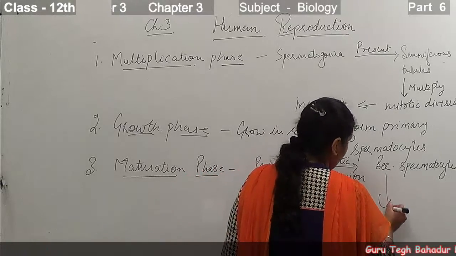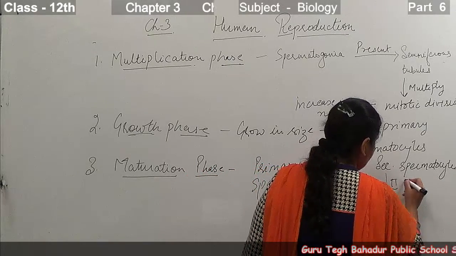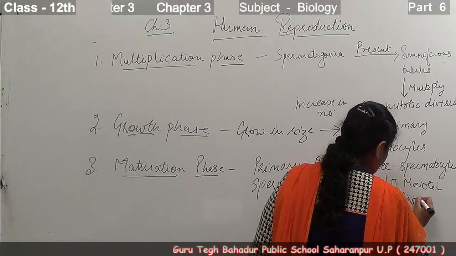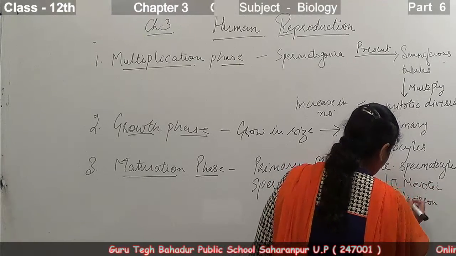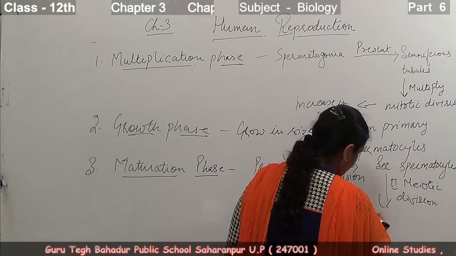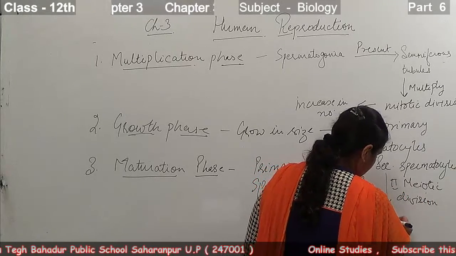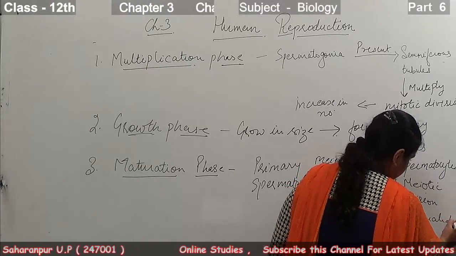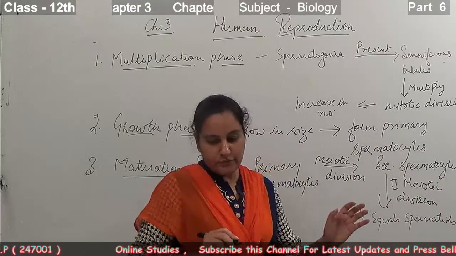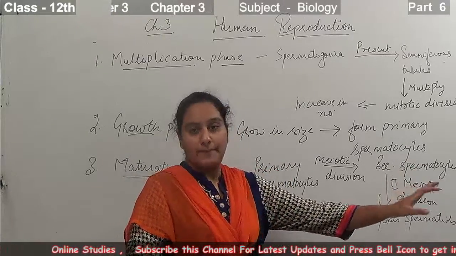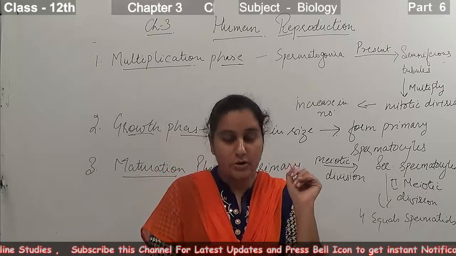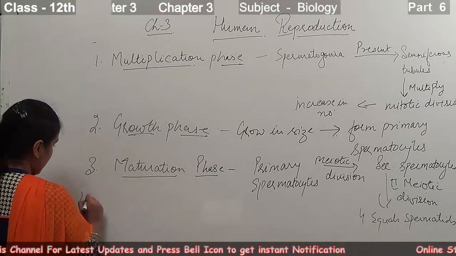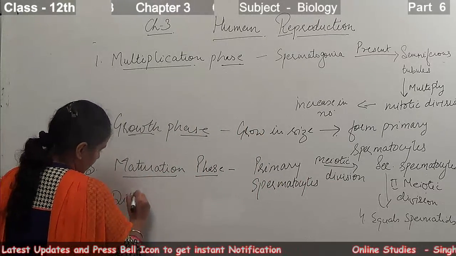they undergo a second meiotic division in which they form 4 equal spermatids. Now what do they form? 4 equal haploid spermatids. Now next comes the differentiation phase. After covering this, there comes the differentiation phase.